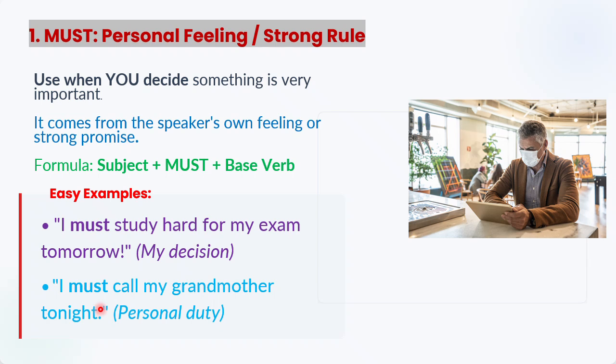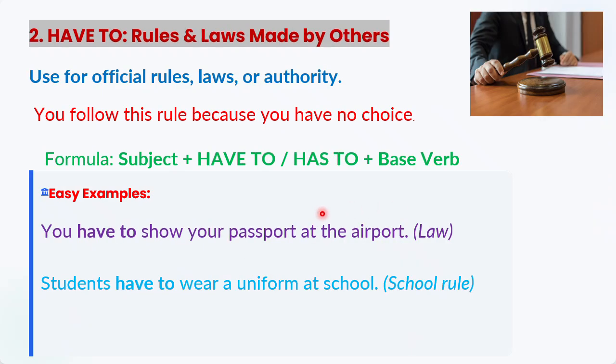Second example: I must call my grandma tonight. So it is a moral obligation. It is necessary from my point of view. It is very important. Maybe I can hurt the feelings of my grandma, or maybe she can get angry or something else. So I think that it is very important, right? I must call my grandma tonight. It is my personal duty, moral duty, right? So this is the use of must, and after must we are moving forward.